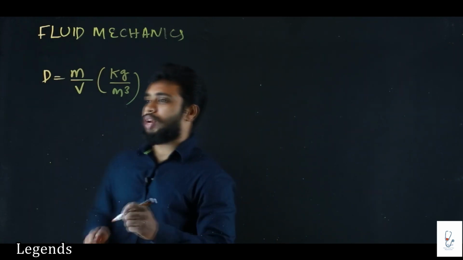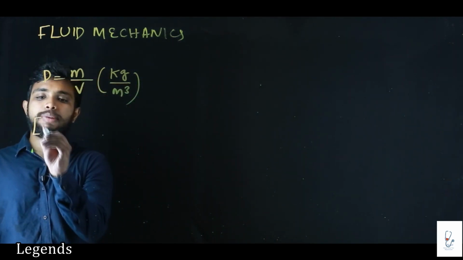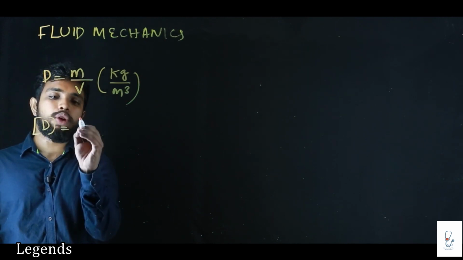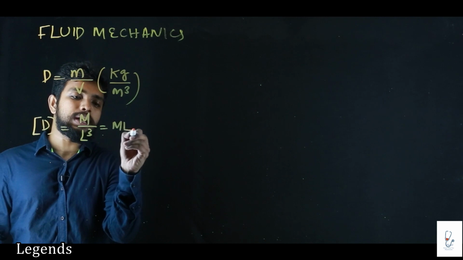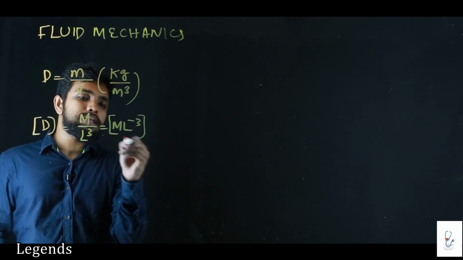Sir, what is the dimension of density? The dimension of density is the dimension of mass divided by the dimension of volume. That means M by L cube, that is ML raised to minus 3.